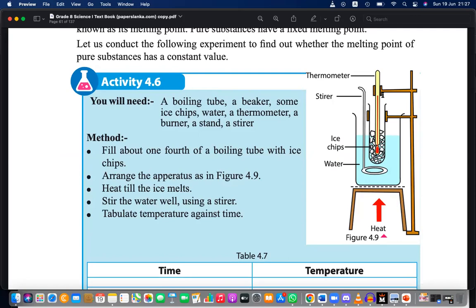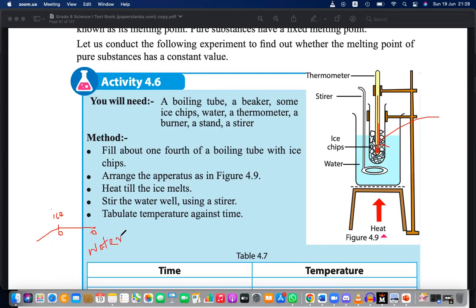It remains there without changing. However much we heat, even though we provide heat, it will stop at 0 and not increase. But after all the ice has melted and fully converted to water, only then does the temperature increase. And it will again increase up to 100.